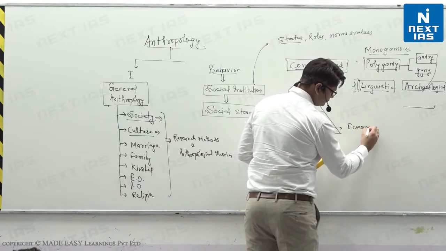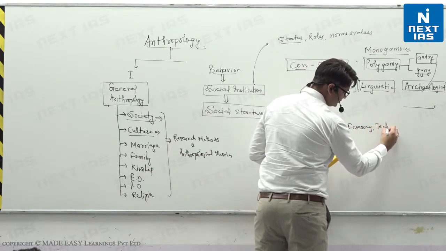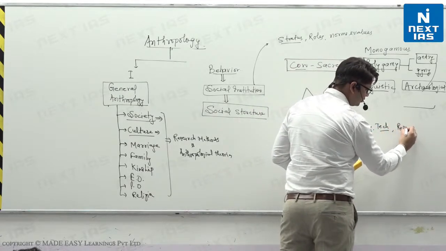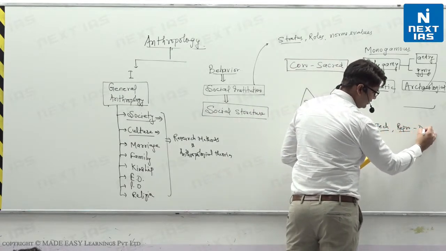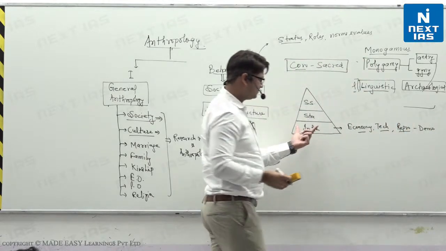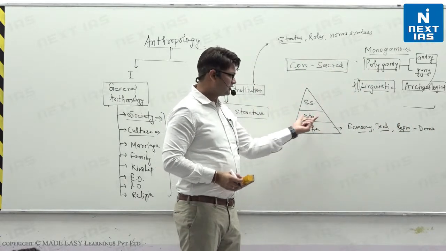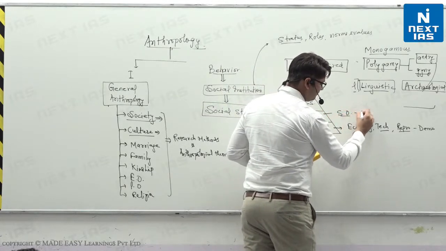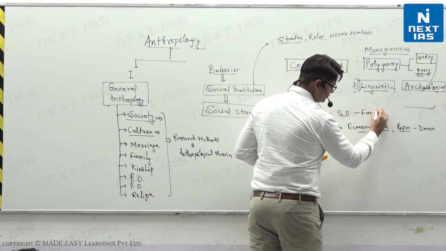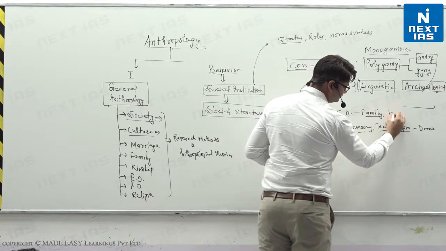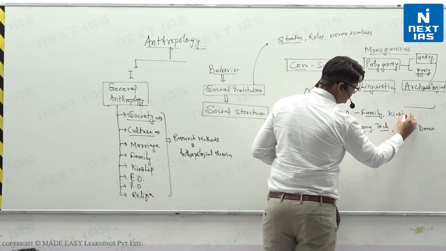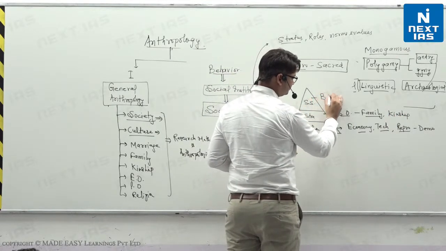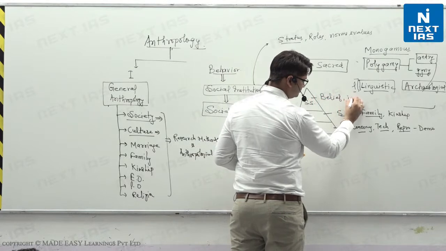Economy, technology, that is part of economy only, right? And reproductive power, or you can say demography, right? These make infrastructure. Structure is what kind of social organization is there. That means family, kinship, all these things come under this, right? And superstructure is your belief, your ideology.